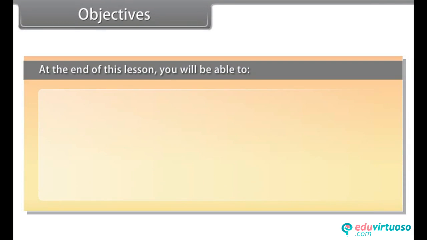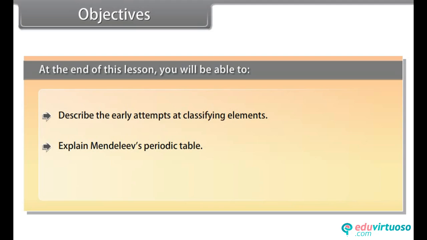Objectives. At the end of this lesson you'll be able to describe the early attempts at classifying elements, explain Mendeleev's periodic table, and explain the modern periodic table.